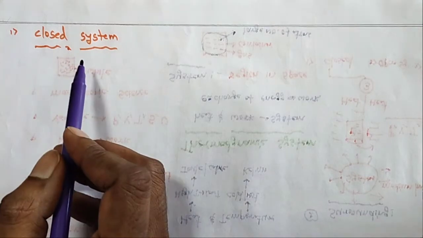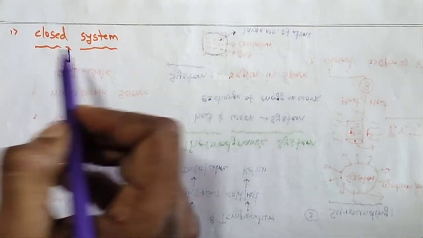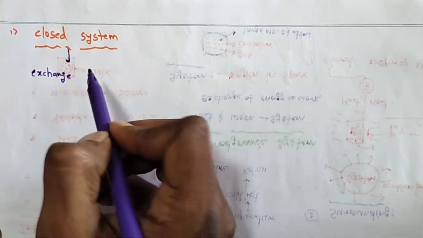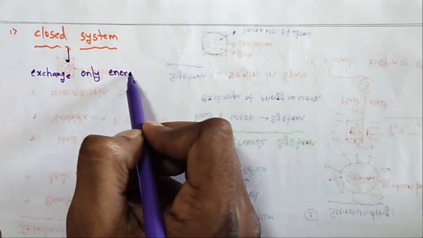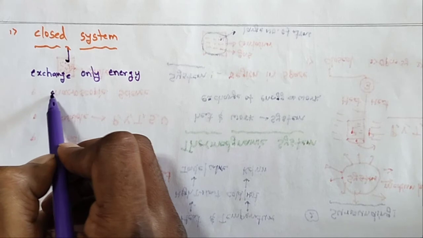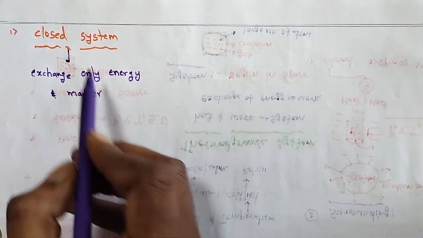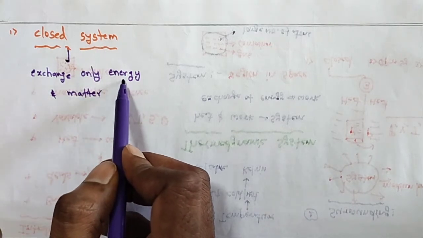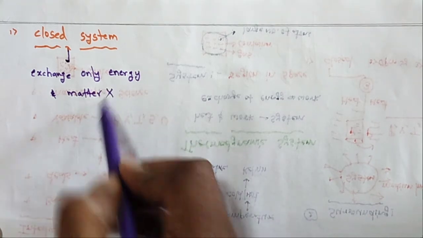So what is the closed system? Okay, in a closed system, only energy is exchanged, there is no change in matter. In the closed system, there is only exchange of energy with the surroundings, but there is no exchange of matter.